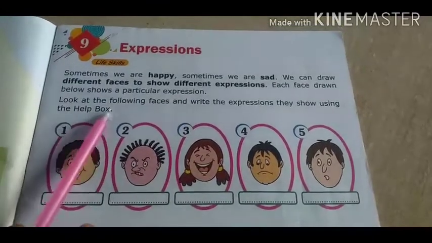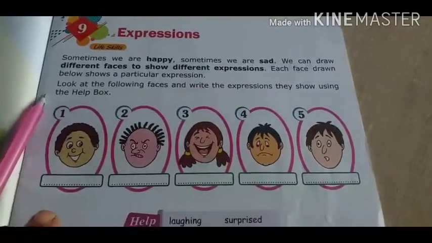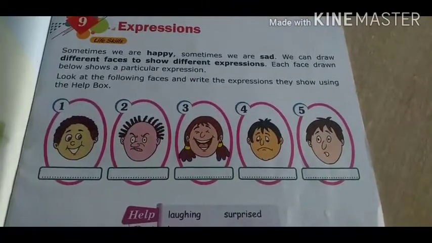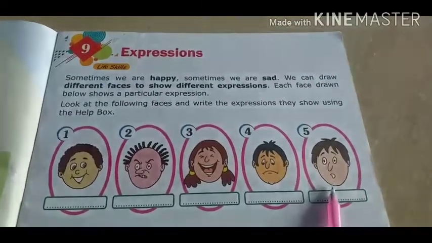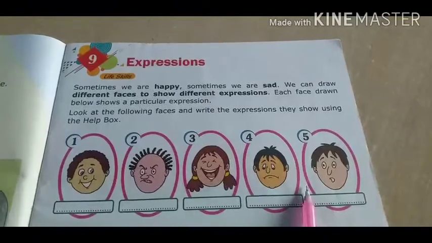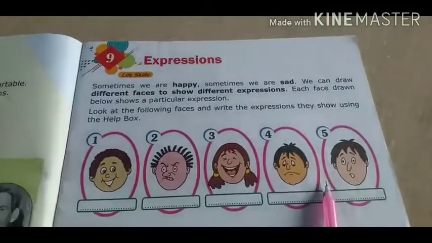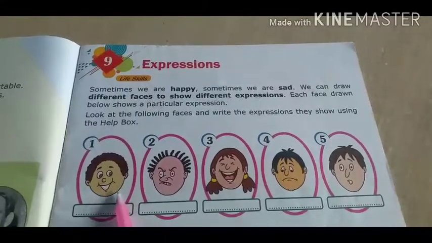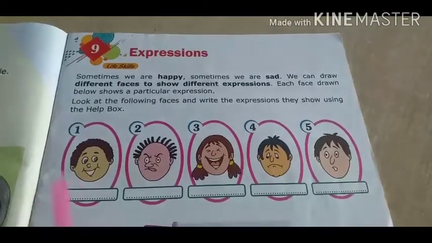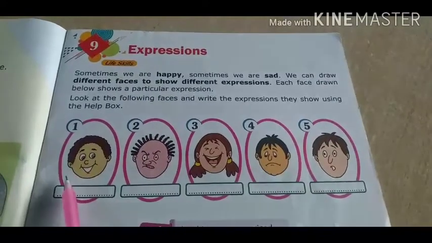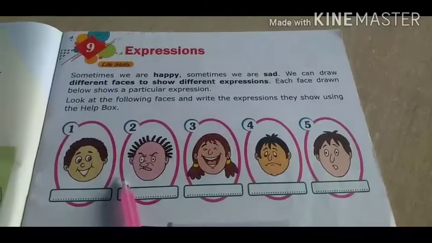Now look at the following faces and write the expressions they show using the help box. Now you have to use this help box. What expression are they showing? The face is the index of the mind, you know. So when you see that face, he is happy. You are understanding and easily recognizing that. Yes or no? That's why you see here, children.